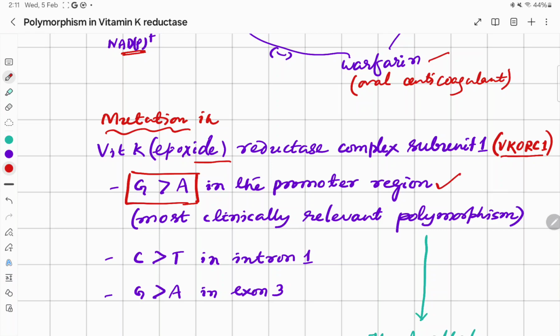There can also be other variations like C40 in intron 1 and G4A in exon 3, but the most clinically relevant polymorphism is G4A in the promoter region.